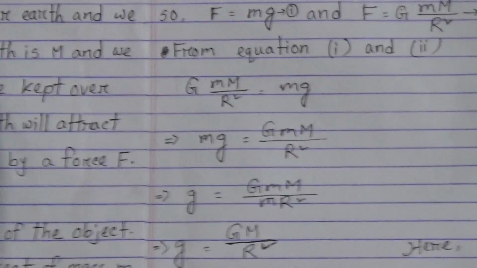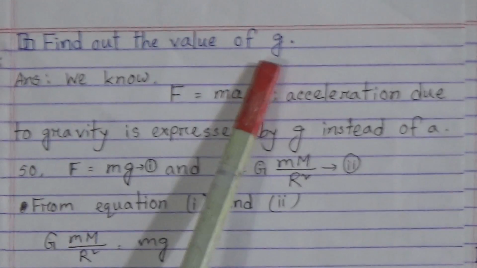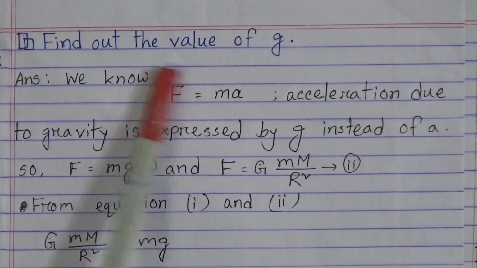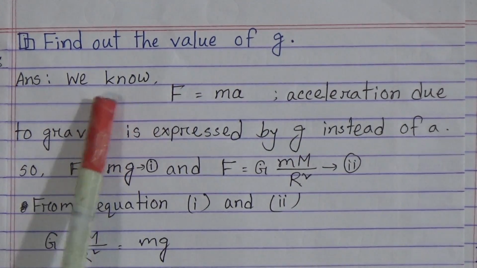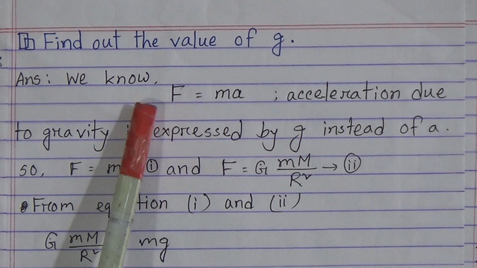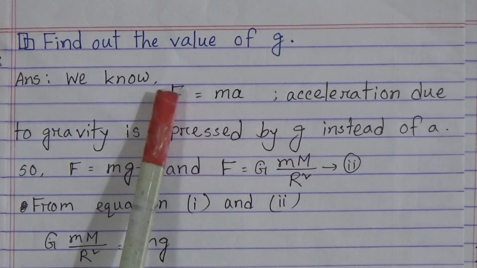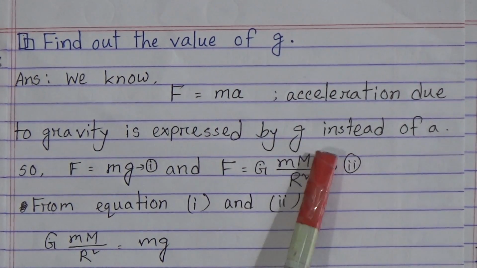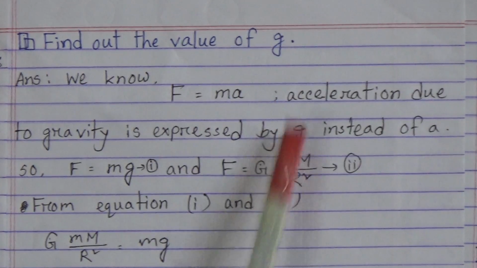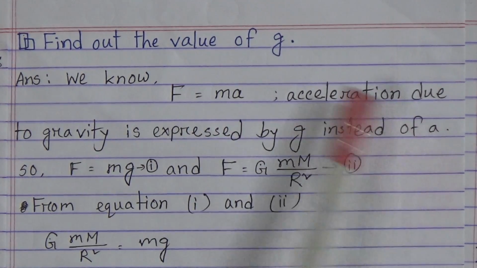Now from Newton's gravitational law we will find out the value of g. Here we know F equals ma. In our previous chapter we learned this law, F equals ma, from Newton's second law, and acceleration due to gravity is expressed by g. Acceleration due to gravity is expressed by g instead of a.